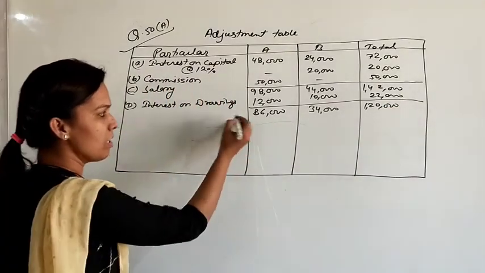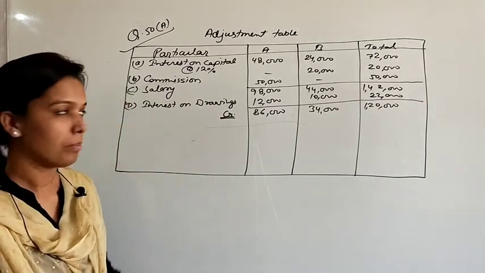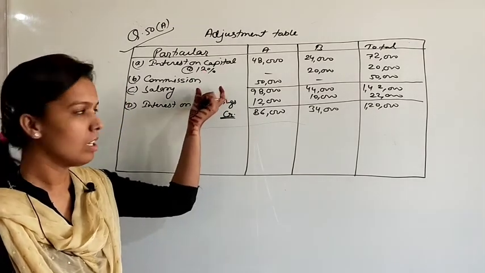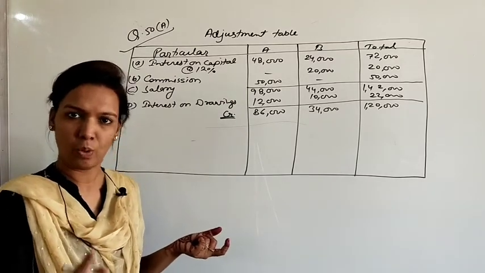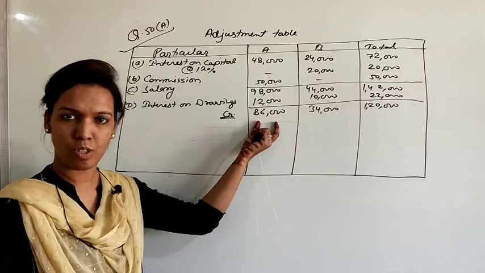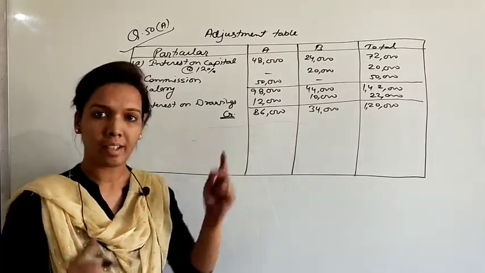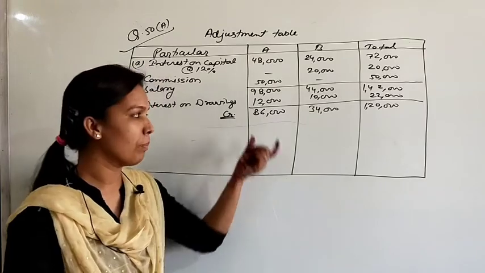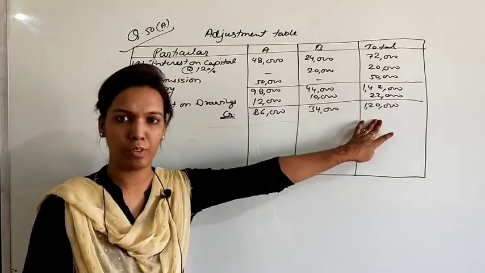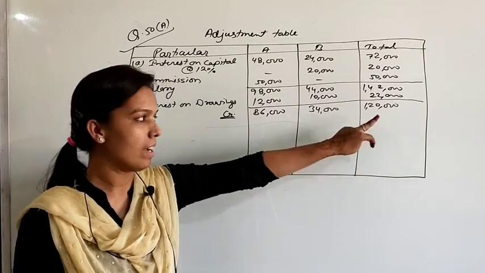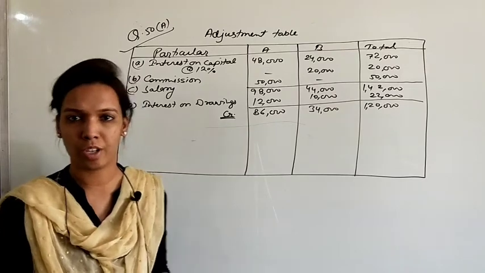This amount should be credited in the partners' capital accounts because all these are incomes, out of which we deducted one expense. So 86,000 for partner A and 34,000 for partner B should be credited in their capital accounts, but both items are a loss for the firm, meaning the total loss of the firm is 1,20,000, and now this loss will be divided among the partners in their profit sharing ratio.